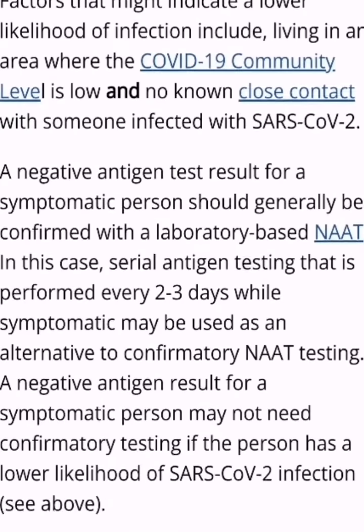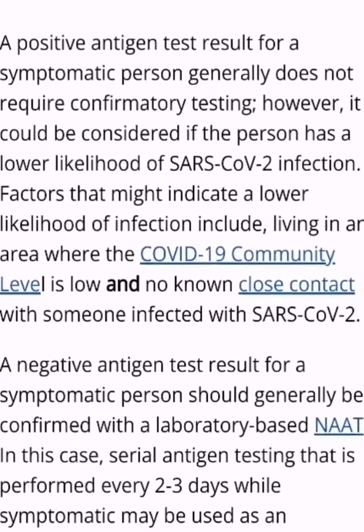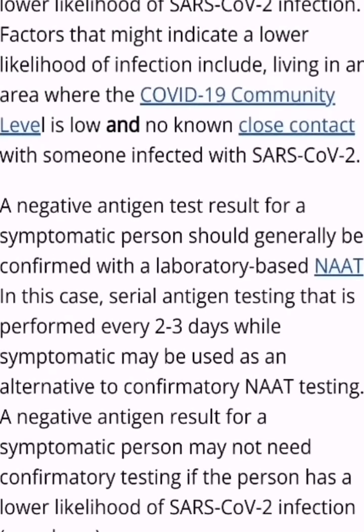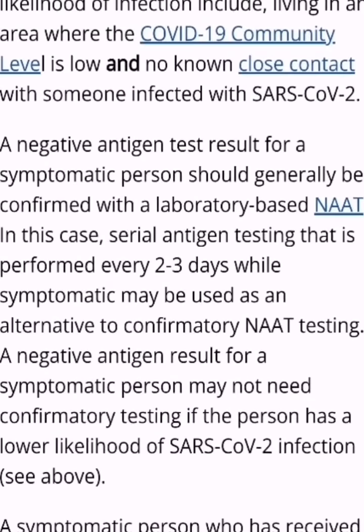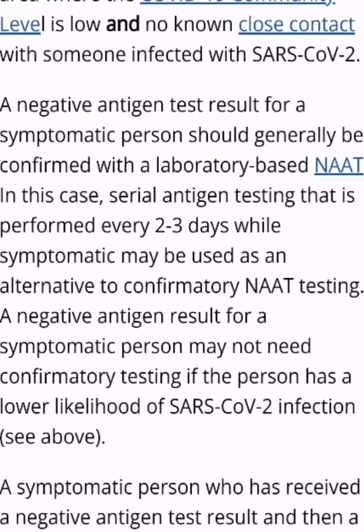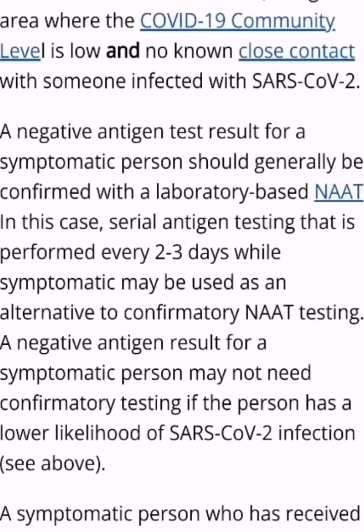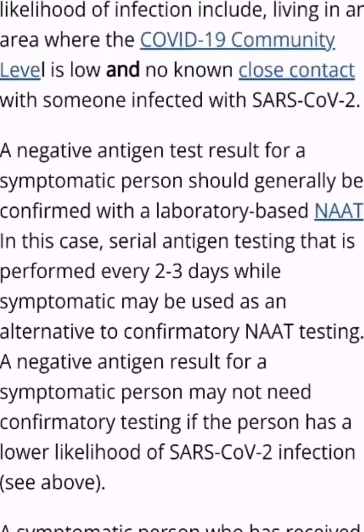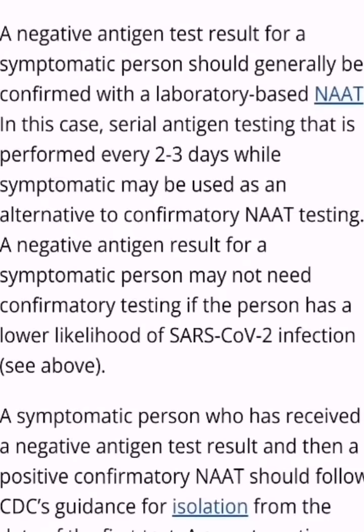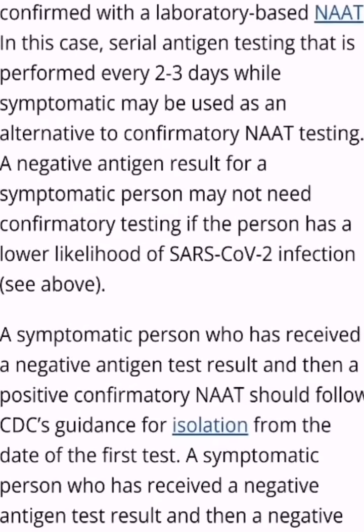Factors that might indicate a lower likelihood of infection include living in an area where the COVID-19 community level is low and no known close contact with someone infected with SARS-CoV-2. A negative antigen test result for the symptomatic person should generally be confirmed with a lab-based NAT.